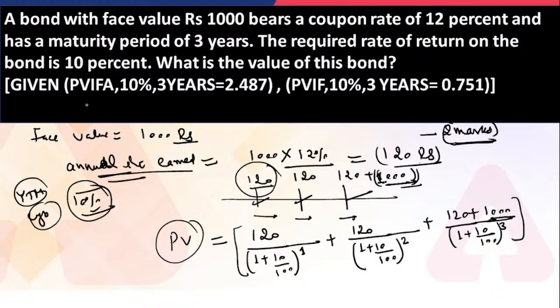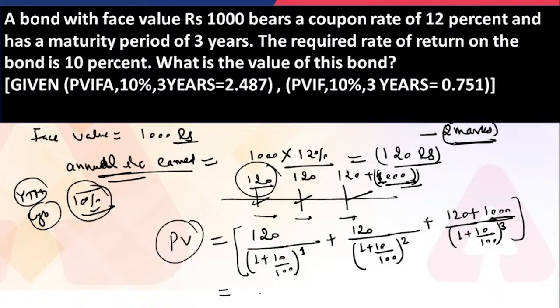This is understandable as a present value interest factor annuity. Instead of writing this, if the value is not given in the examination, like PVIFA is not given, you can definitely solve it using the calculator. And if it is given, then this is a very important tool.